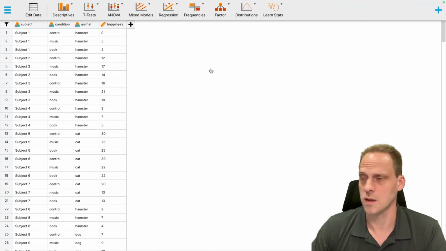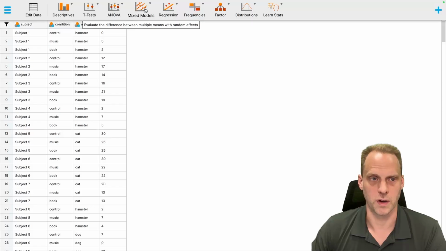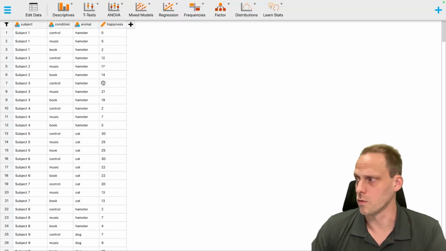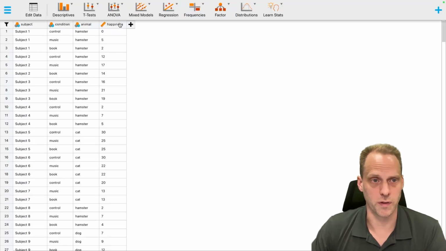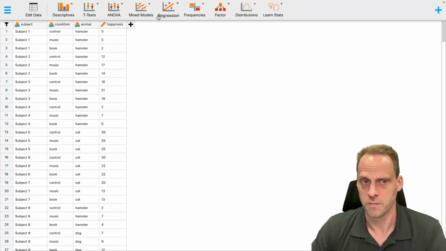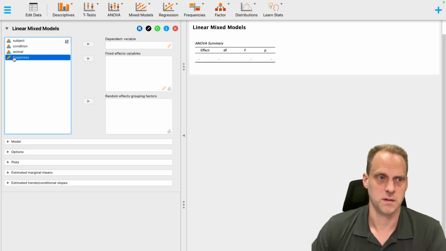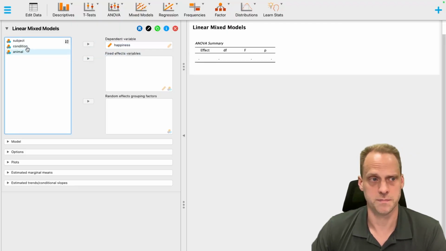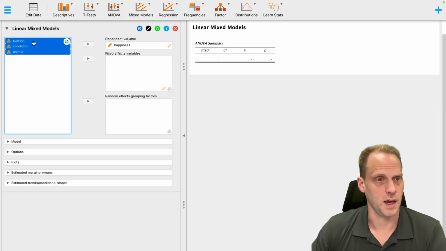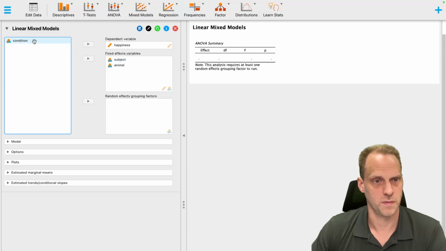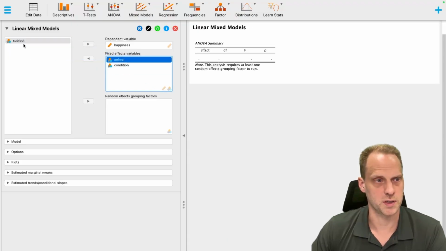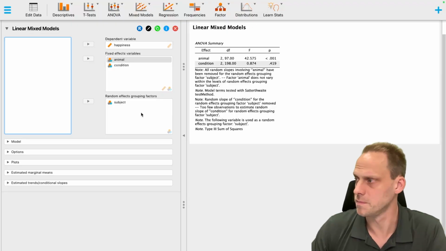Now we can do the same thing with the multi-level model. We go in R, where the data is now in long format, which is a bit different. Right, we have one variable for happiness and we have multiple rows for each subject. For each condition, 1 row. We go to mixed models, linear mixed models, and here we put happiness as the dependent variable. And now I add all 3 as fixed effect variables, except for subject. Subject I'll add as a random effects grouping variable.